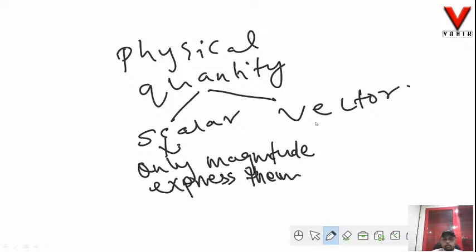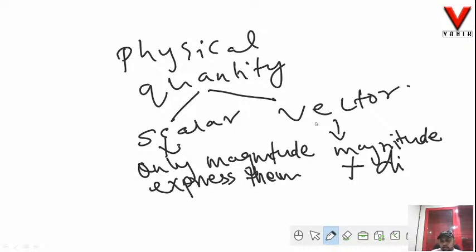Alright, we need only magnitude to express them. And in vector, we need both magnitude and direction to define them or to express them.